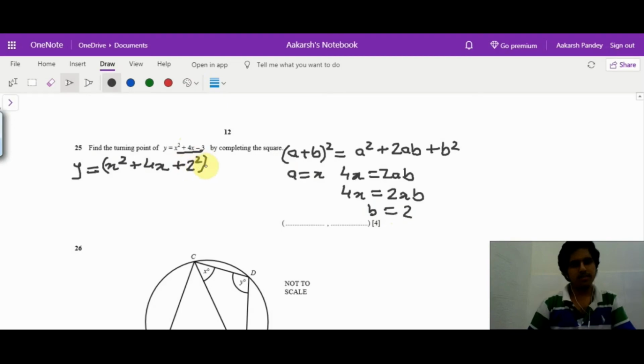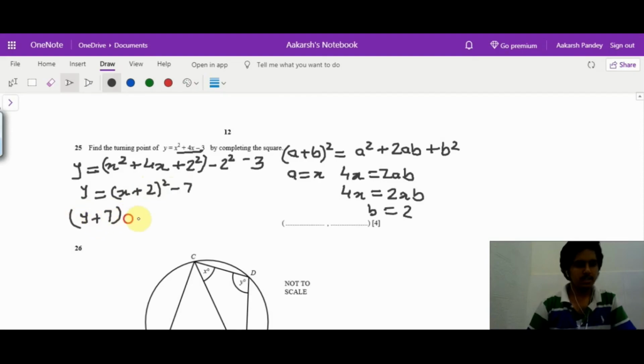Because we have added this 2 square, we need to remove that as well to balance, and we have this minus 3 already given. So this turns out to be y is x plus 2 the whole square minus 7. So y plus 7 is equal to x plus 2 the whole square.